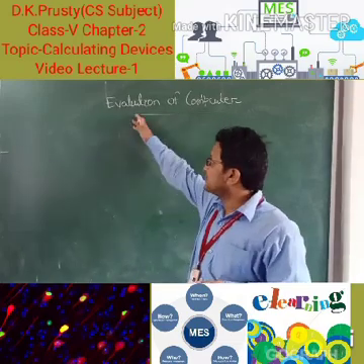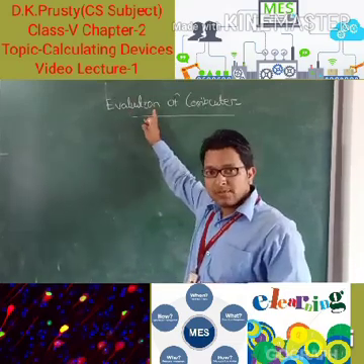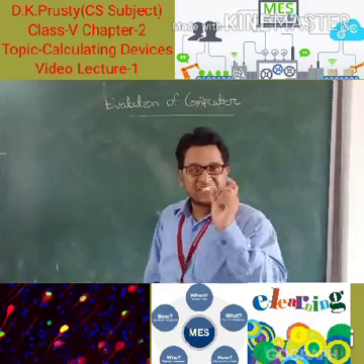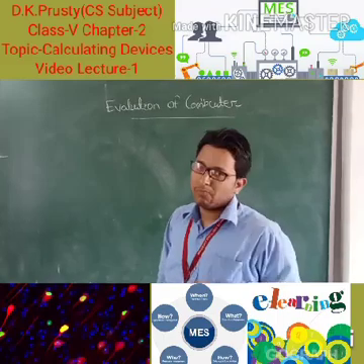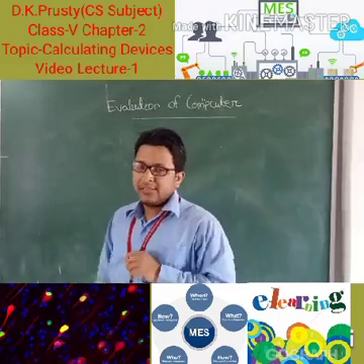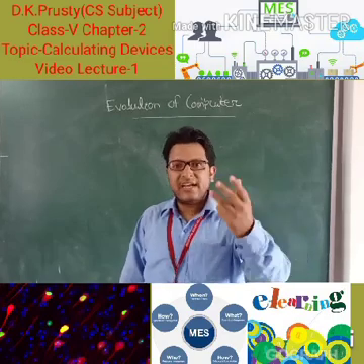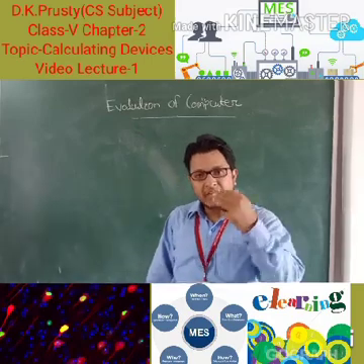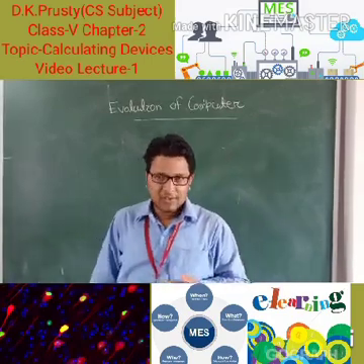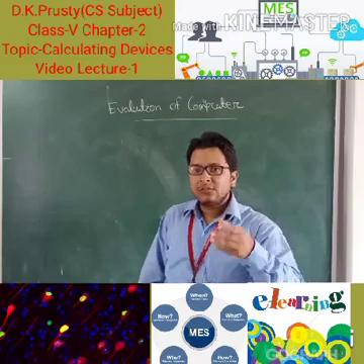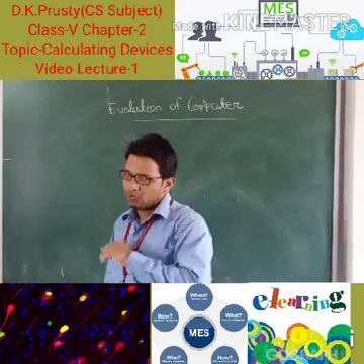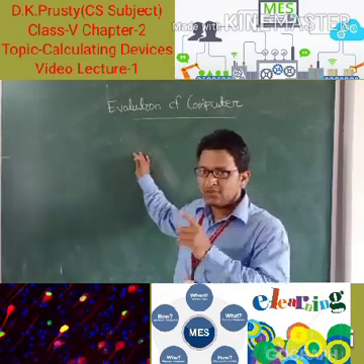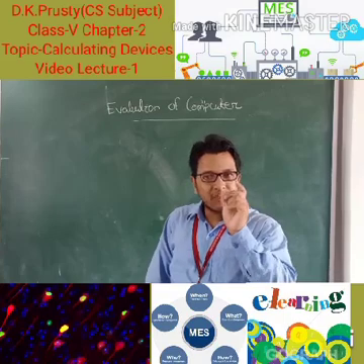So basically, the evolution of computer consists of two parts. One is the revolution, and the other is the generation of computer. In the revolution of computer, many types of calculating devices, mechanical calculating devices and mechanical computers were developed. Is that clear or not? Then we discuss the generation of computer. In my first video of this chapter, we will discuss the revolution of computer.